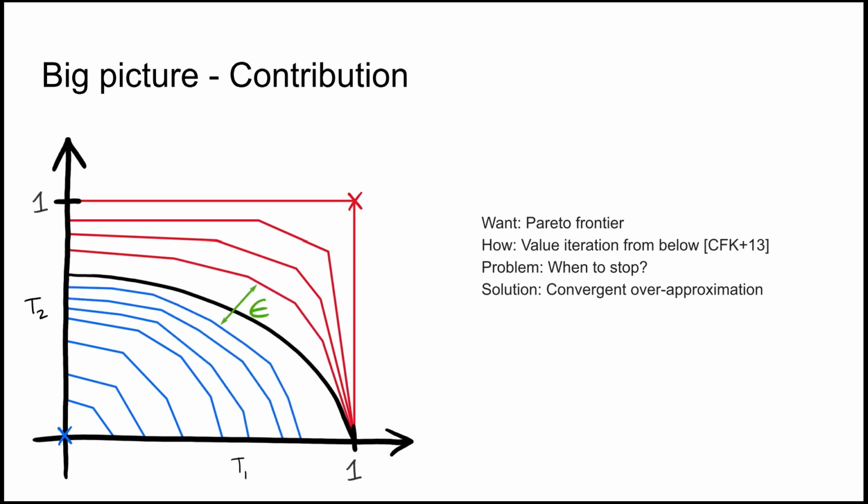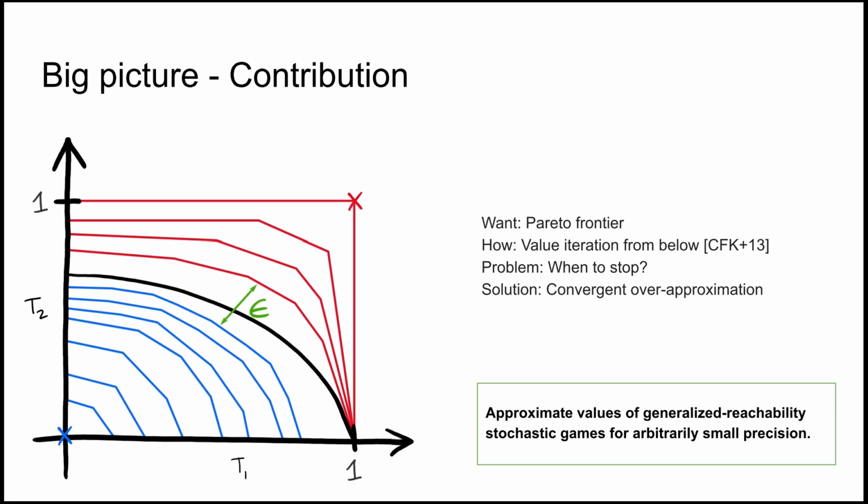If we are given a precision epsilon, we can also run the algorithm until the distance between the under and over approximation is at most epsilon in all directions. And thus, we can approximate the values of generalized reachability stochastic games for arbitrarily small precision.